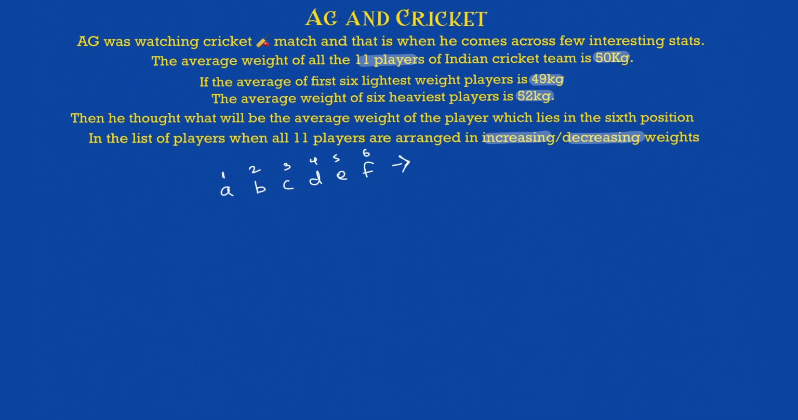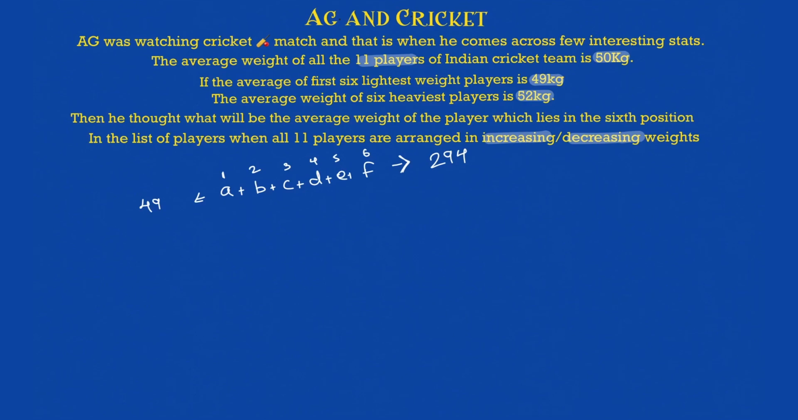Their average, the first 6 lightest, is what? 49. So I'll do 49 into 6, because their average is nothing but 49, so the sum of weight of all of them will be 49 into 6. How will you calculate that? 50 into 6 is 300. 300 minus 6 is 294. So the sum of weight of A plus B plus C plus D plus E plus F is nothing but 294.